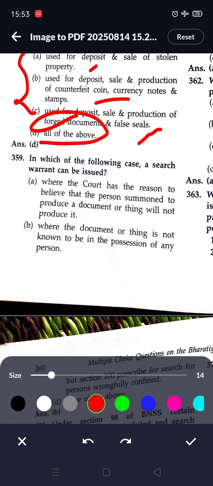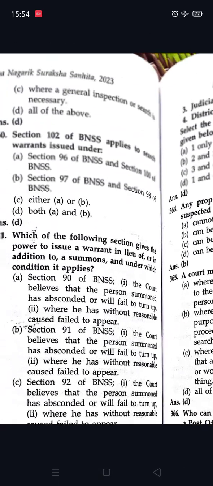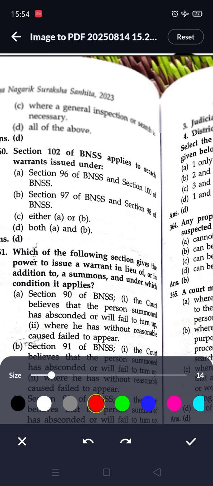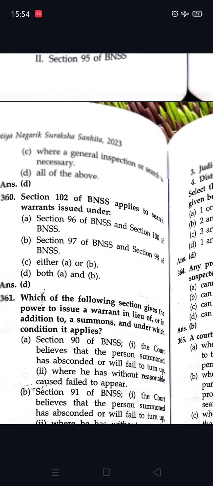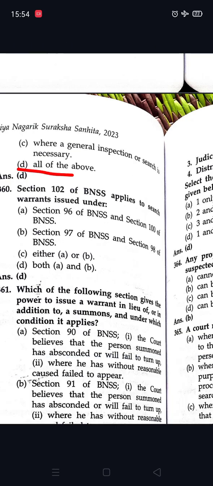Options are: where a court has reason to believe that a person summoned to produce a document or thing will not produce it. Next option, where the document or thing is not known to be in the possession of any person. Next option, where a general inspection or search is necessary, or all of the above. So here option D is correct, all of the above.